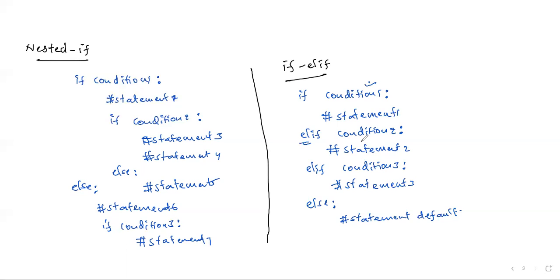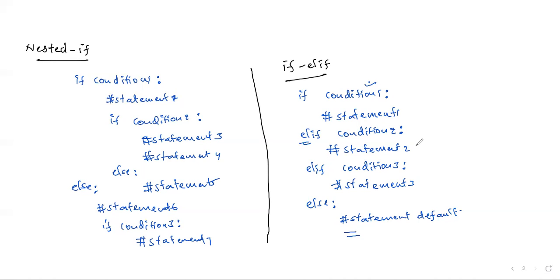If condition 2 is also false, then we move on to the next elif. There will be one more condition to check. If it is true, that particular statement will be executed and it will come out. Like that we can write any number of conditions. If all the conditions we have specified are false, then by default it is going to execute the else statement.